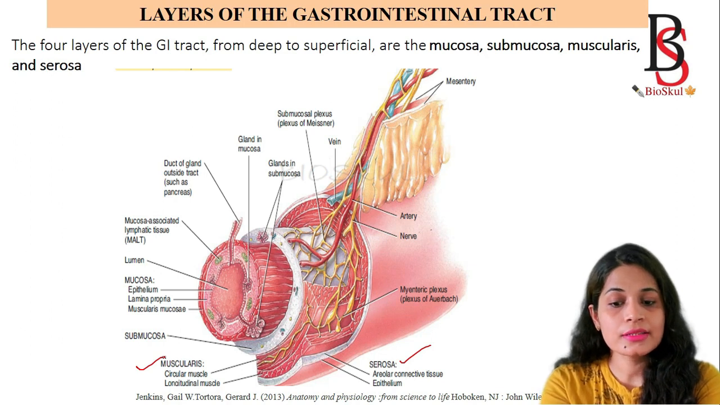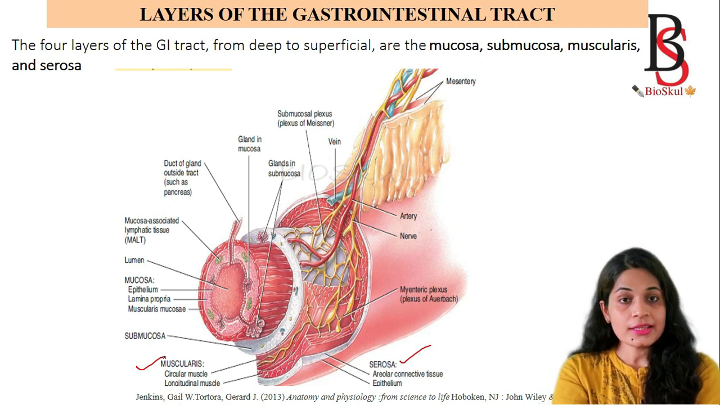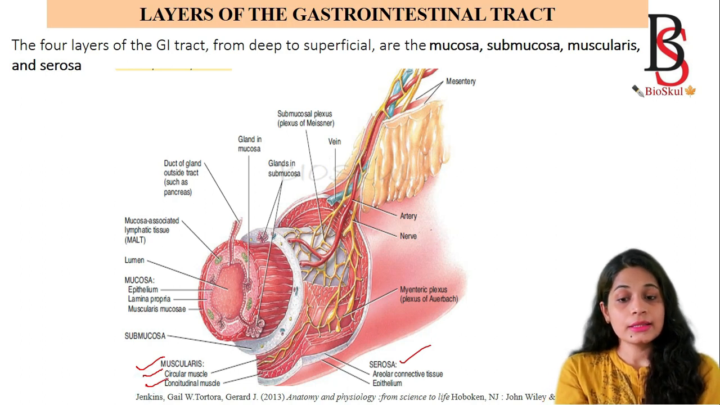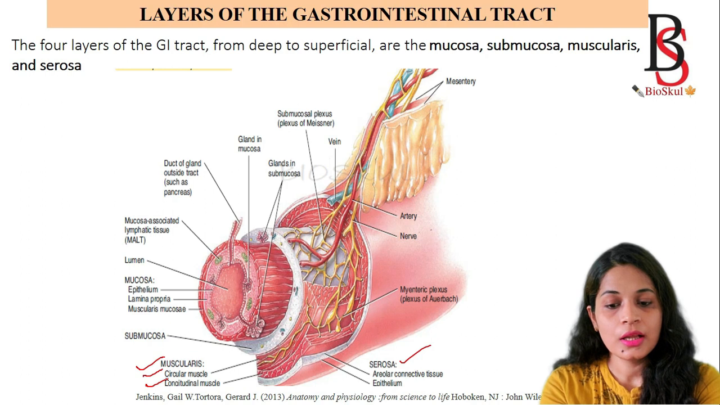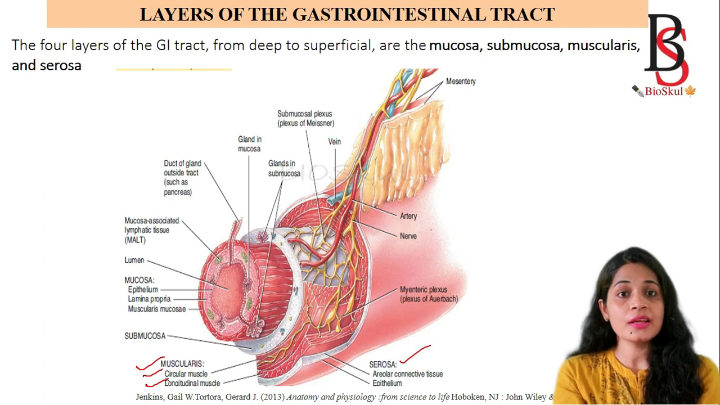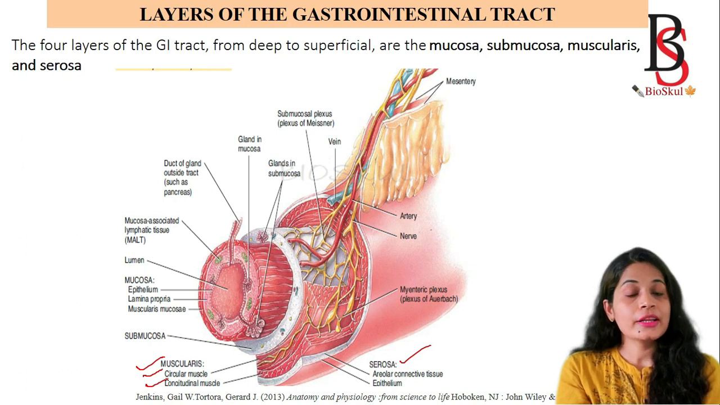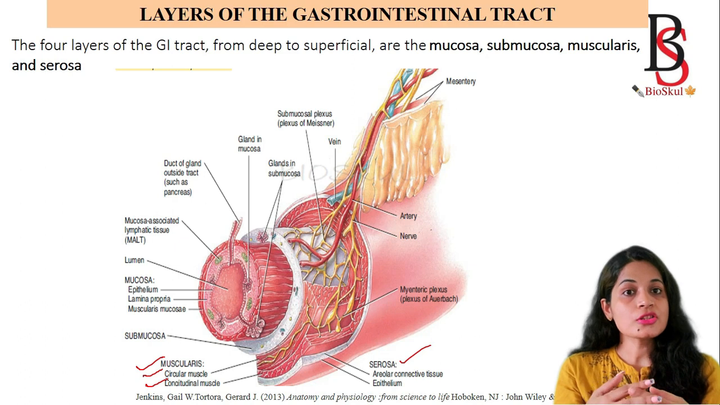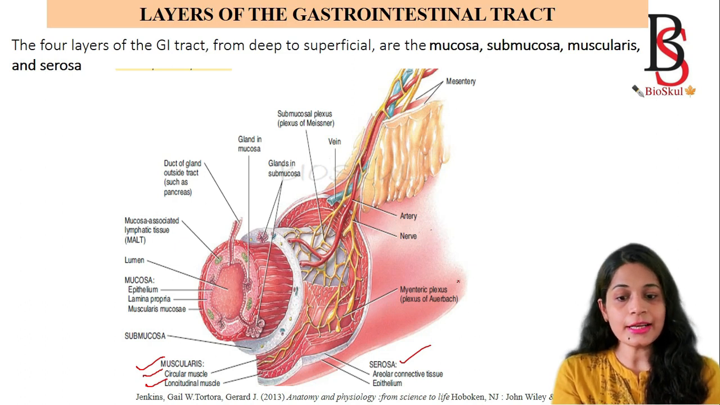Then the second layer is the muscularis. Muscularis is formed of smooth muscles. There are 2 types of smooth muscle. The outer layer is formed of circular muscles, and the inner layer is formed of longitudinal muscle. What is the function of the circular muscle layer? It helps in increasing or decreasing the diameter of the gastrointestinal tract, whereas the longitudinal muscle helps in the lengthening or shortening of the gastrointestinal tract.